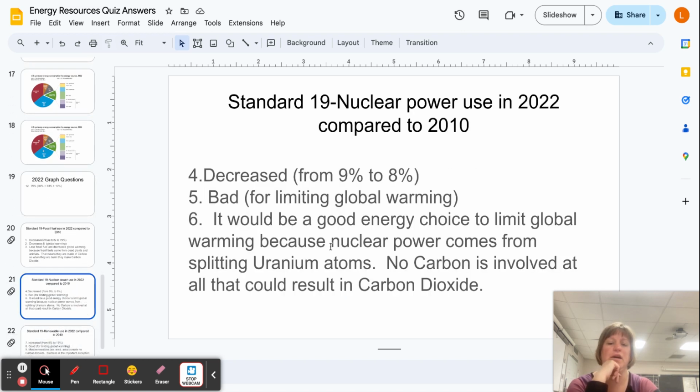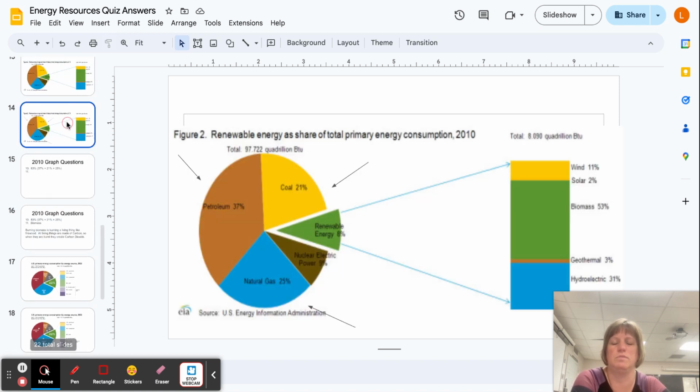So nuclear power actually went down also. It decreased from 9 to 8. But that is actually bad for limiting global warming. And here's the reason. Nuclear power is not a carbon-based energy source. It's uranium. And so when uranium atoms are split, no carbon dioxide is produced. Now, I know there's a radioactive waste issue to deal with, but no carbon dioxide is given off at that kind of power plant. And then finally, we're comparing the renewable piece.